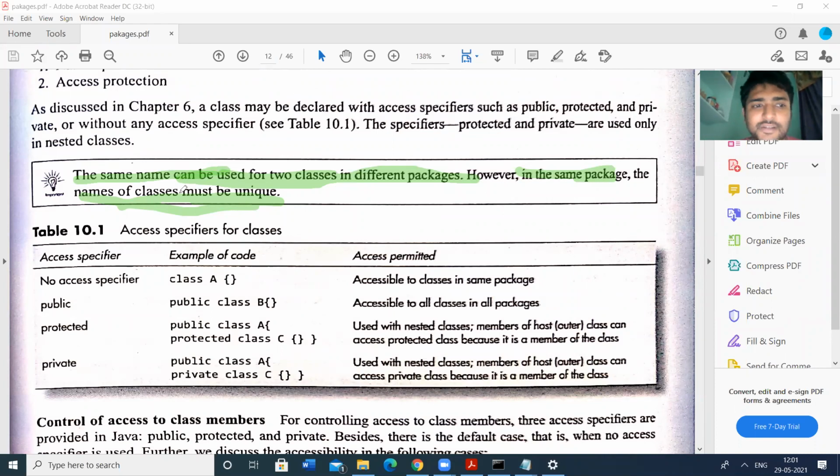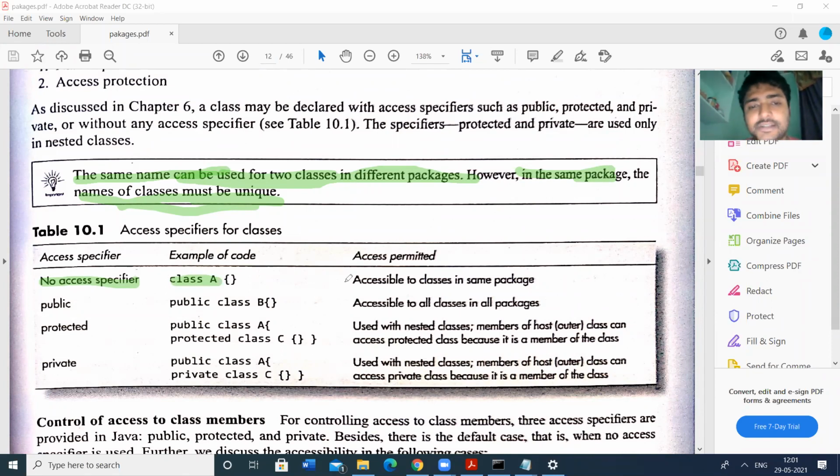Let us check access specifiers. First one, no access specifier, that means the default case. If you don't keep public, protected or private, then what happens? For example, for a class here, I am not using anything before the class.